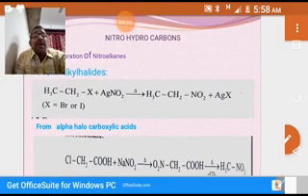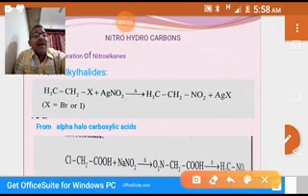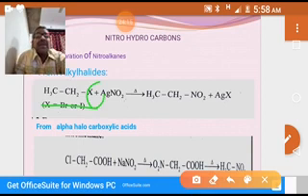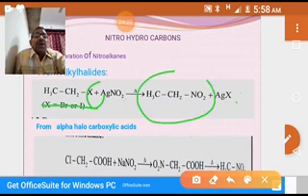In this example, it is ethyl halide. Halide means X. In place of X, we can take chloride or bromide or iodide. If we take ethyl chloride, we get nitroethane and silver chloride.